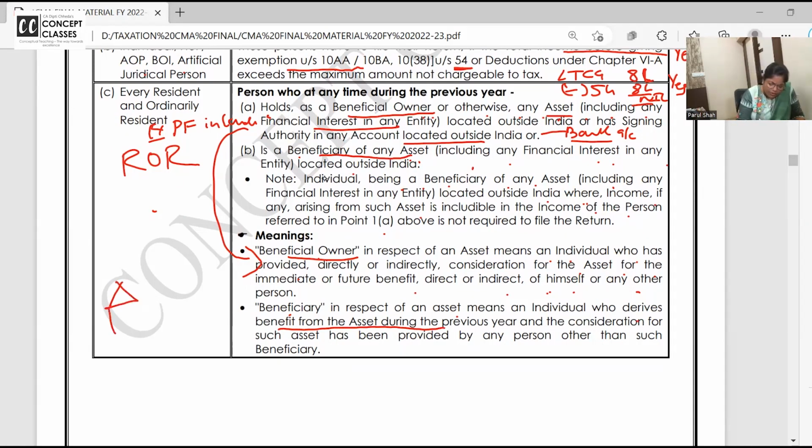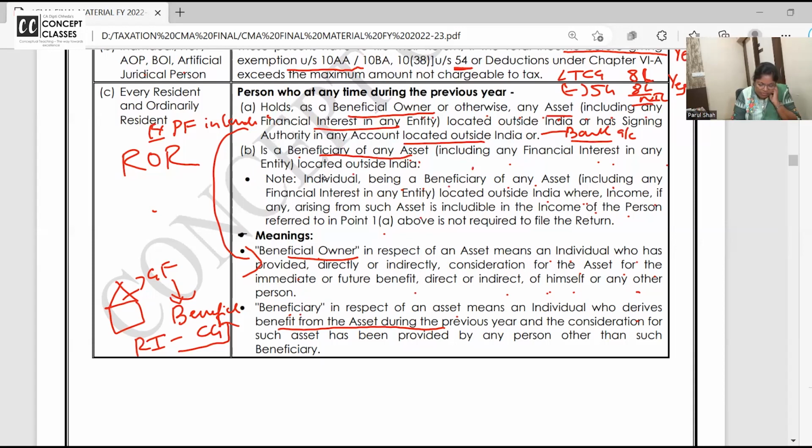So this house is owned by my grandfather. Grandfather has made me beneficiary and he says all the rental income, and if you want to sell the house, all capital gain you keep, you enjoy. Sale value is also yours, everything is yours. The house is Dadaji's, but I am getting and enjoying all the rental income.